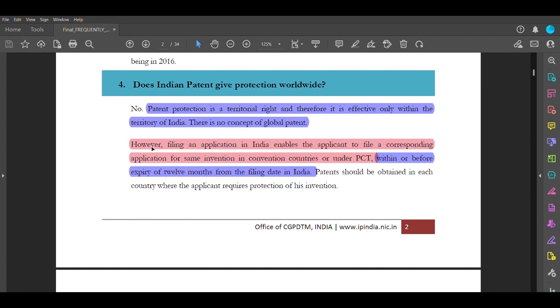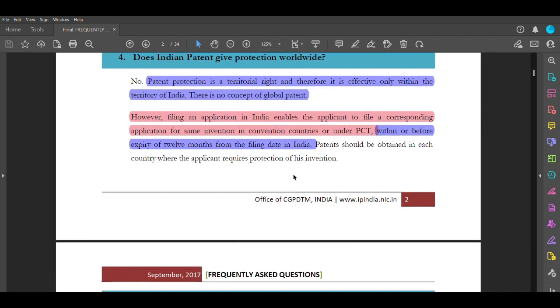However, filing an application in India enables the applicant to file a corresponding application for the same invention in convention countries under PCT. So note here, before filing PCT, you have to file a patent application in your own country. Only then will you be eligible to file a patent under PCT. And it should be filed within or before the expiry of 12 months from the date of filing in India.